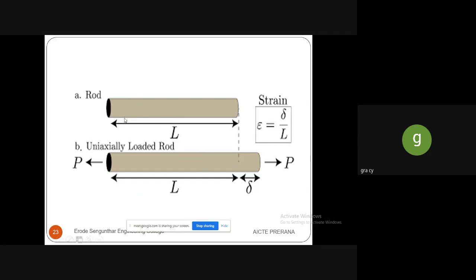So here we see a common rod. The original length of the rod is taken as L. When it is uniaxially loaded, some extension occurs. So when the load is applied in the axial direction, some extension will be there. That extension is called delta. Strain is equal to the change in length by the original length. It has no unit.